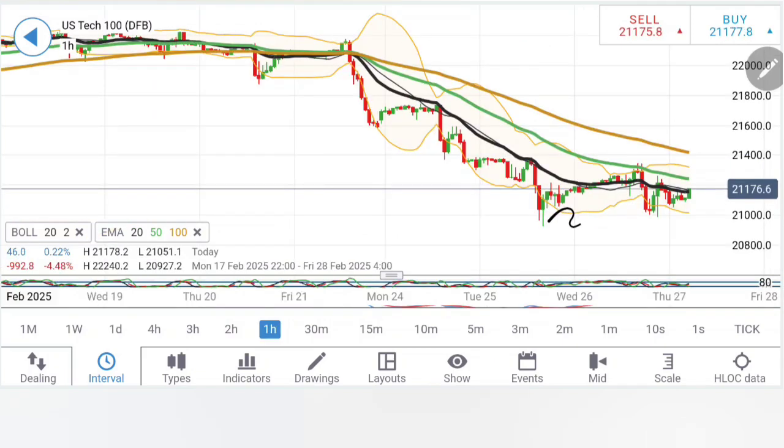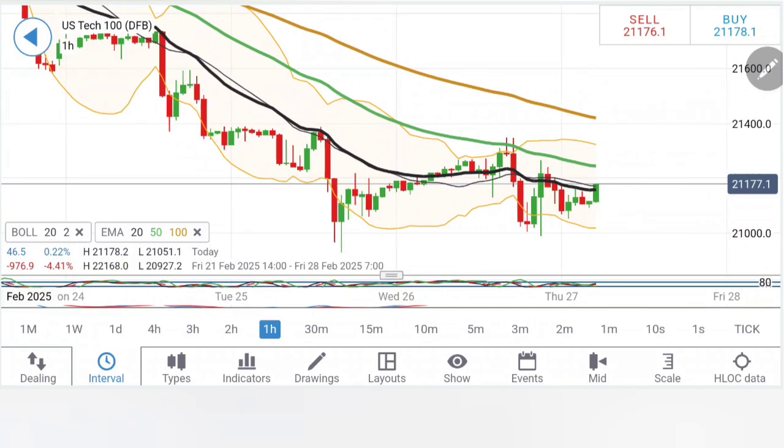Let's move to Nasdaq 100. On the early chart, similar observation to what we had seen for S&P. Slightly higher lows, slightly lower highs, consolidating here. Very important for it to break beyond 21,400 on the upside.